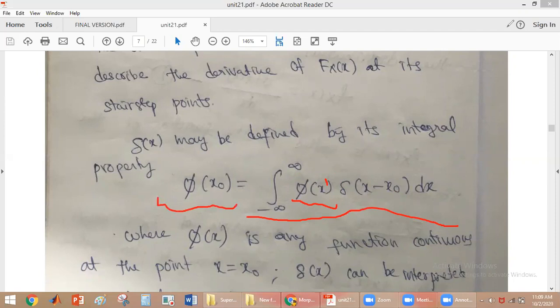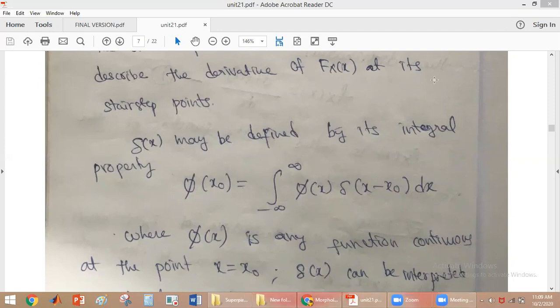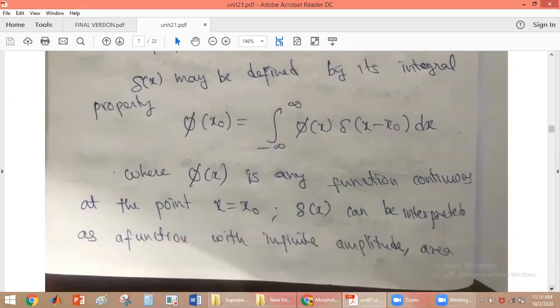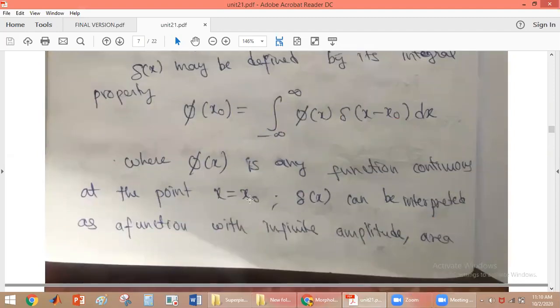We get this value only if phi(x) is a continuous function at x equal to x0. If phi(x) does not exist at x equal to x0, then you will not get the value phi(x0).